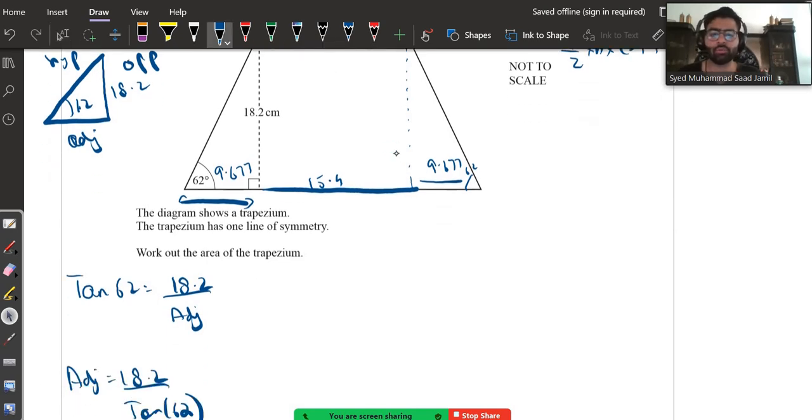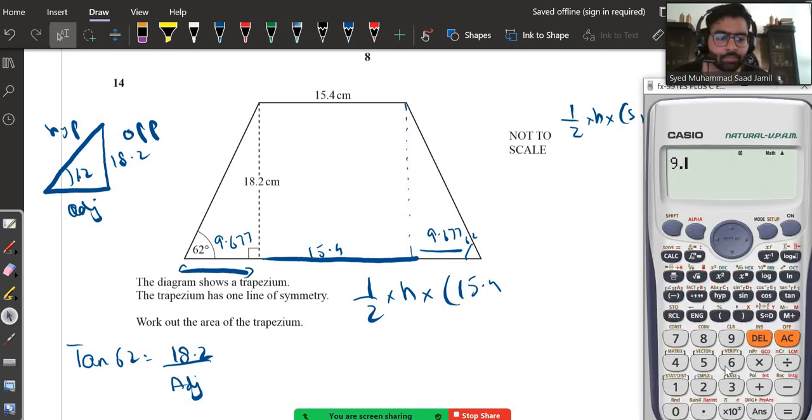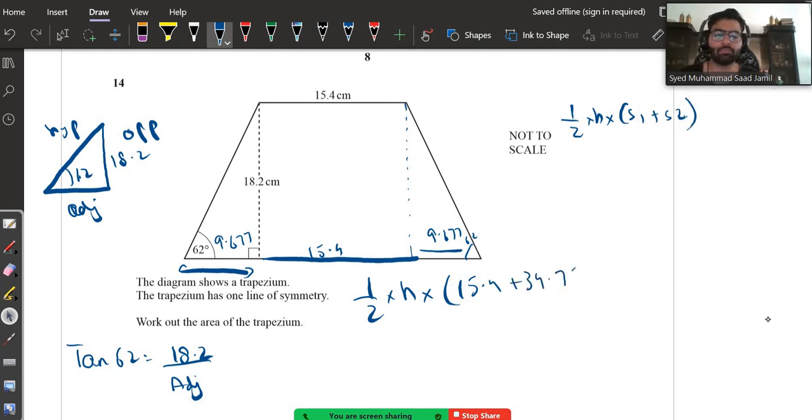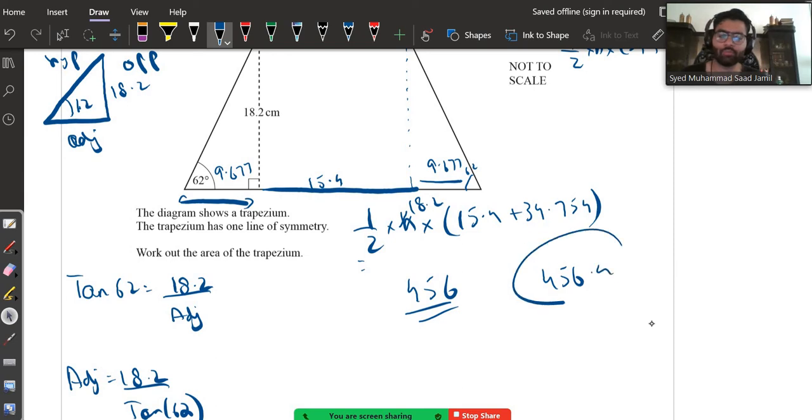Acha. So now half into height multiplied by bracket, side 1 is 15.4. Let's calculate side 2. Side 2 is going to be 9.677 multiplied by 2 plus 15.4, which turns out to be 34.754. Height is 18.2. Just plug this in the calculator. You will roughly get your answer around 456, or you can write 456.4.